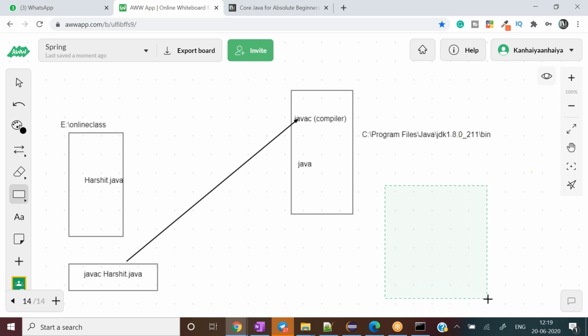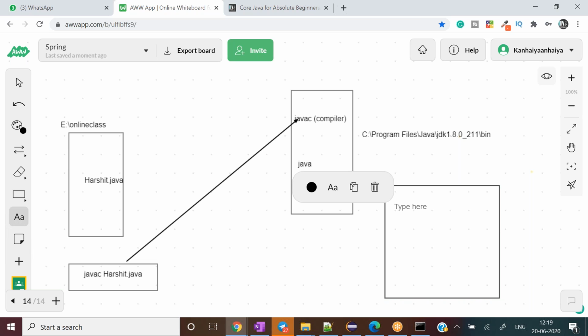This is our environment variable related box, and in the environment variable box we set the path variable as well. Whenever we execute a command in our operating system or the command prompt, it is an exe file itself. Its primary objective is to search the current directory, to check whether javac is available or not in the E slash online class folder itself.